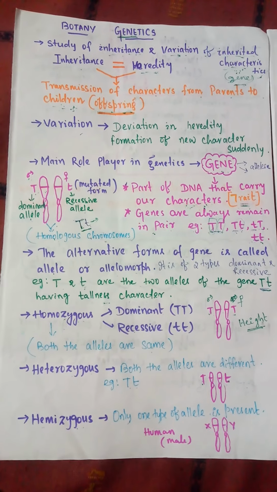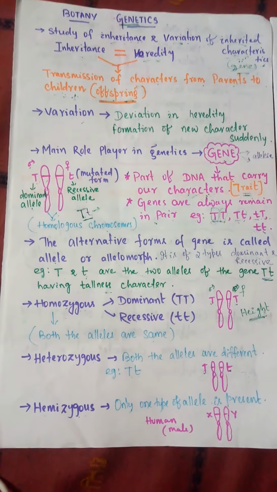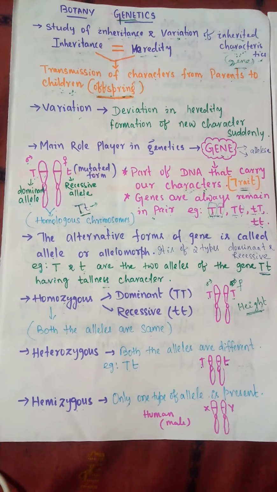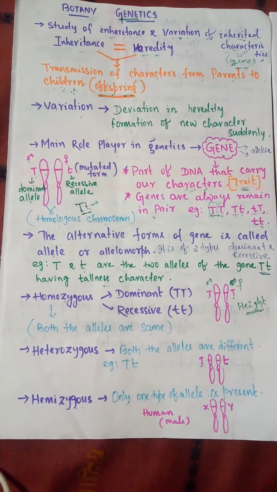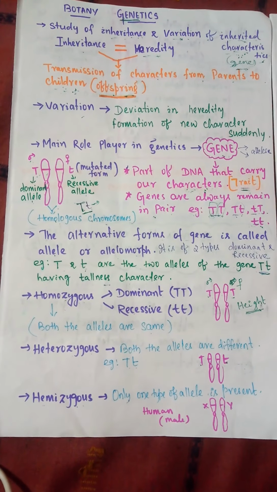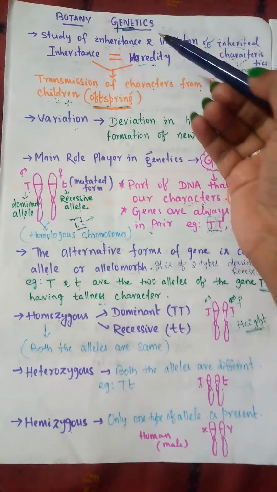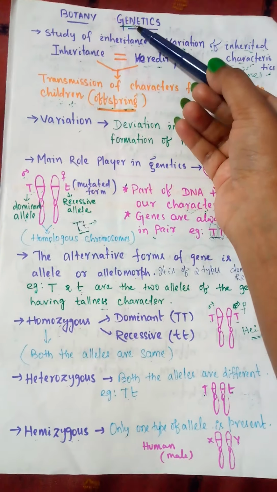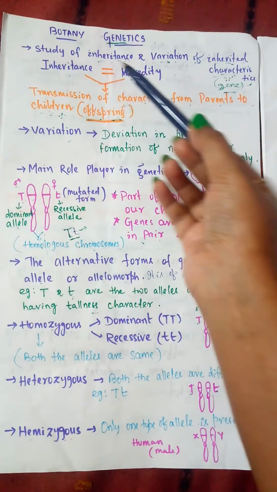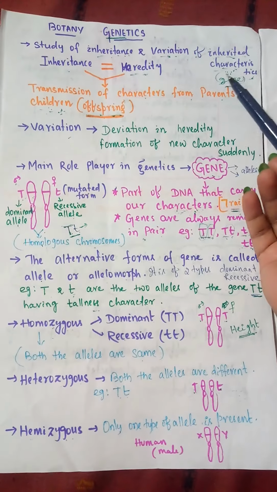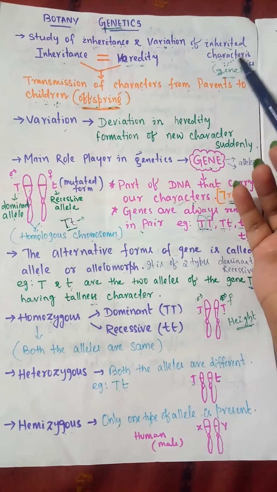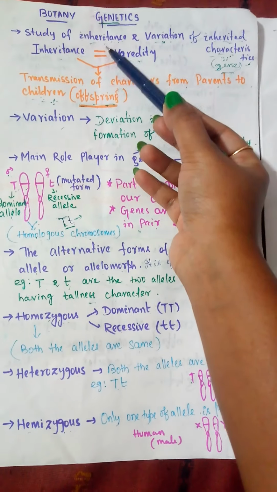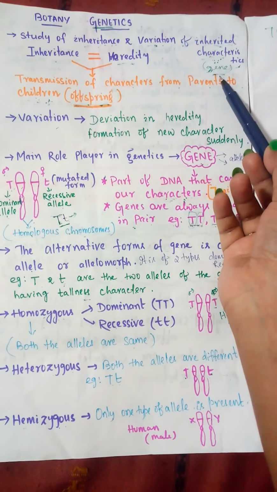Hello children, today we will discuss your chapter, genetics, which is the second unit of your CHSE syllabus. The term genetics is derived from a Greek term, genesis, which means the origin. In layman's language, genetics is the study about genes. You can see that the term gene is here. But particularly, it means the study of inheritance and variation of inherited characteristics. Here, inherited characteristics means the gene, and we will discuss the inheritance and variation of characteristics of this gene.